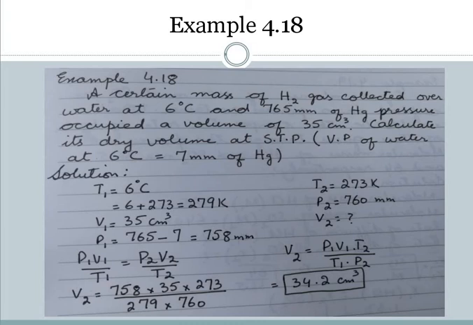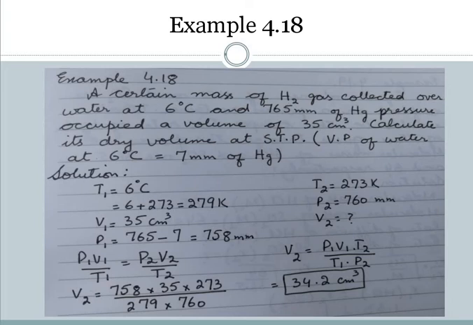Now for the solution, the temperature is given. Again, we have to convert it into Kelvins. STP, standard temperature and pressure, they have given, and the volume they have given. The other volume we have to calculate. The first pressure which they have given is that of the gas, that is 765.